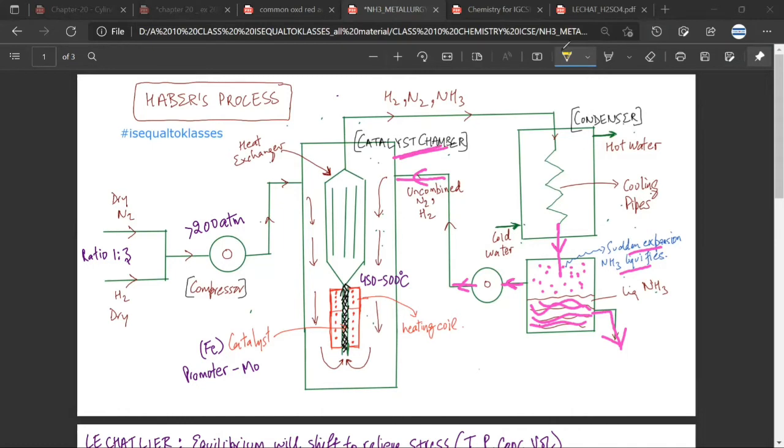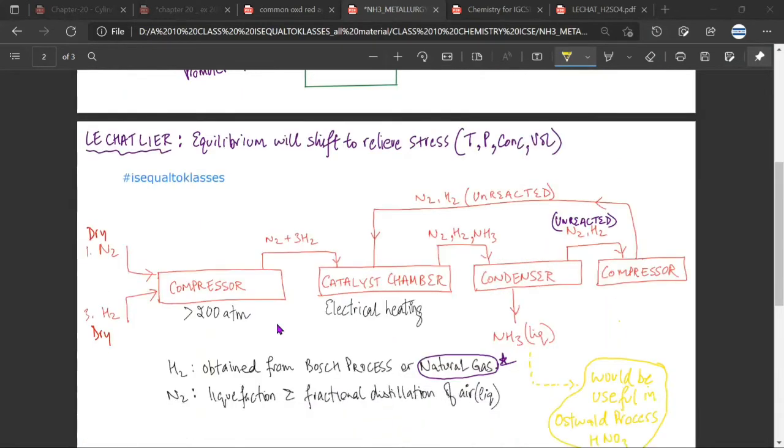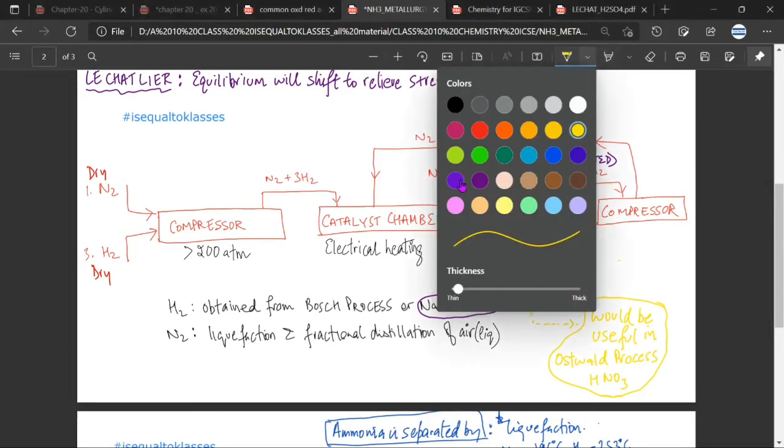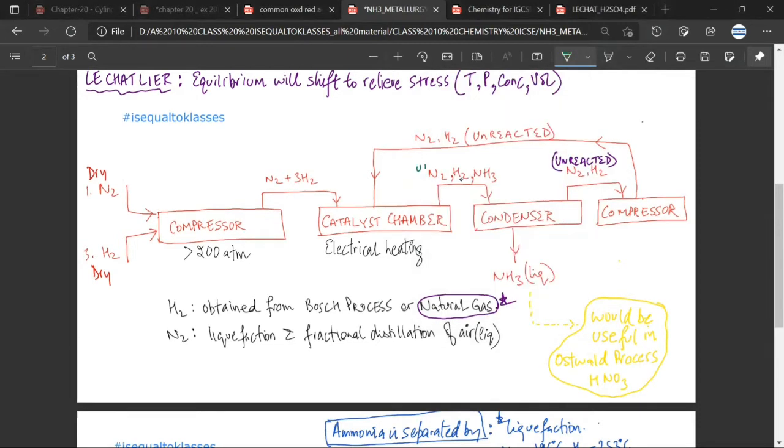Yes, sir. So broadly, I think you would have understood that the reaction is very simple. You take nitrogen and hydrogen, they react in the catalyst chamber. The catalyst chamber is electrically heated. The N2, H2, NH3. Again and again I am saying that this N2 and H2 are the unreacted N2 and H2, so I'll mention it here to avoid the confusion. This unreacted N2 and H2 plus NH3 goes to the condenser. In the condenser, ammonia will liquefy first and it will separate. The remaining N2 and H2 will again be compressed and sent to the catalyst chamber again. Is it making sense? Yes.